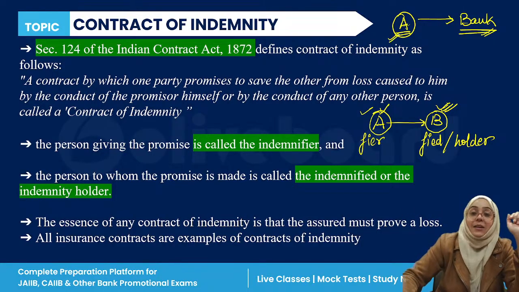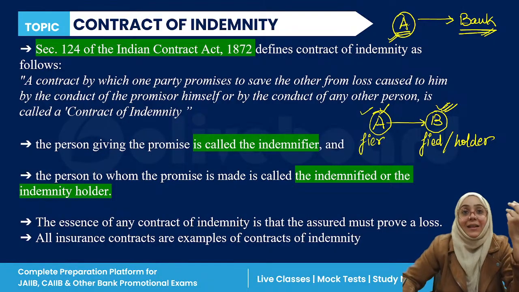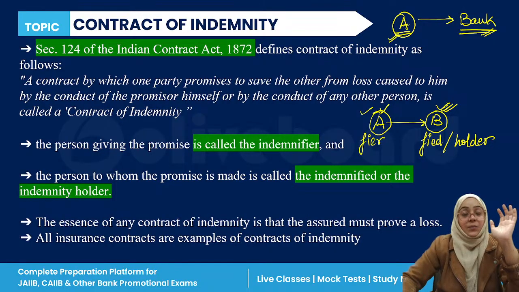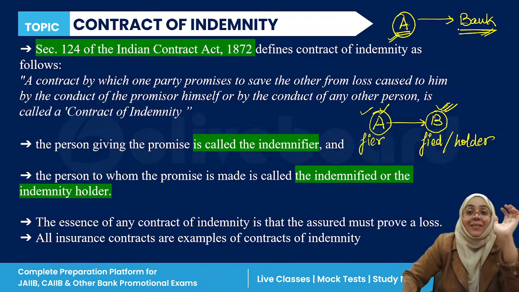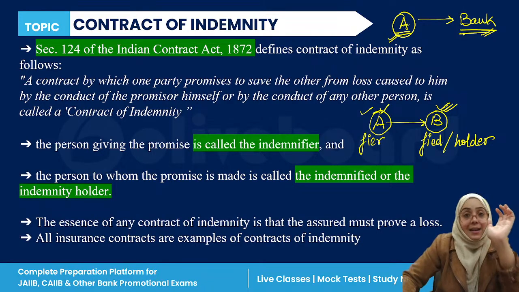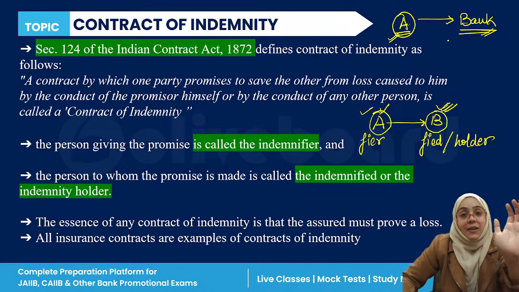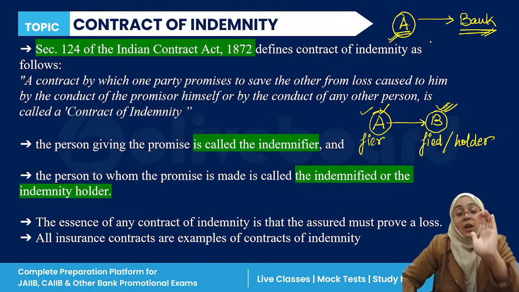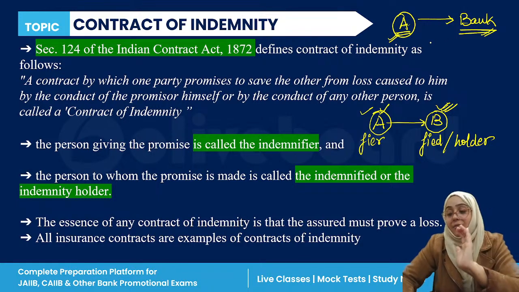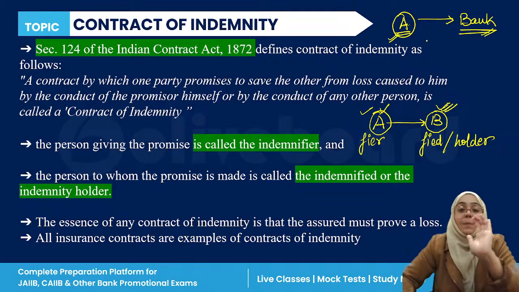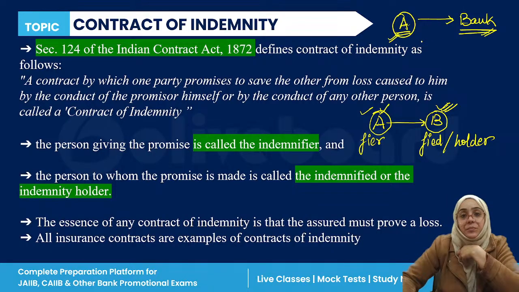So this client says, yes, okay, I will sign a contract of indemnity, where this client promises the bank that in case that original demand draft is found and was misused, due to which the bank suffered the financial loss, then that loss will be compensated by me.